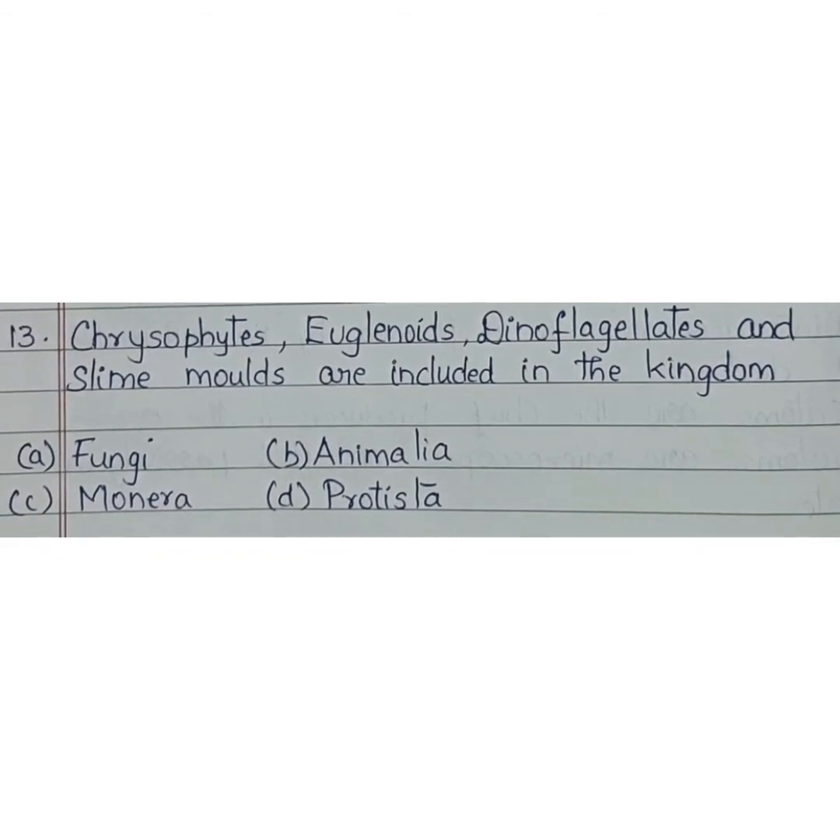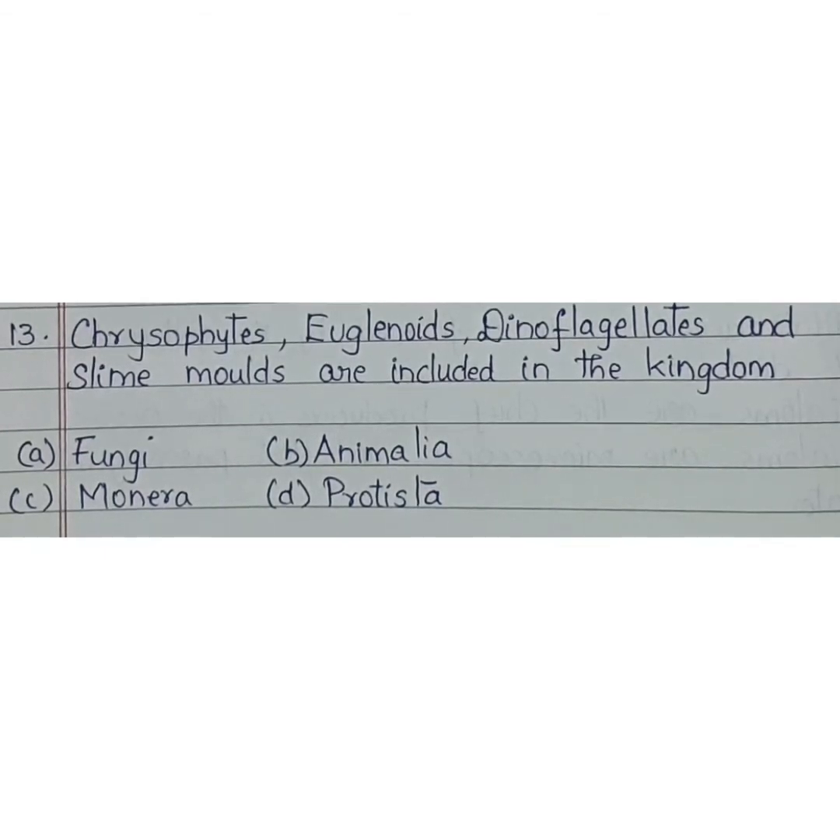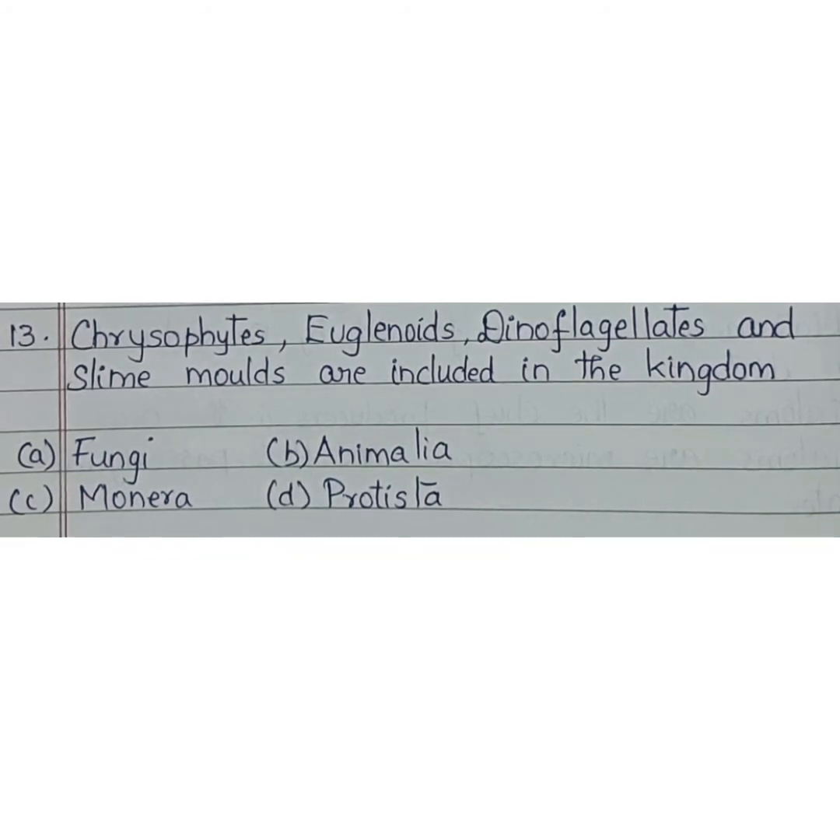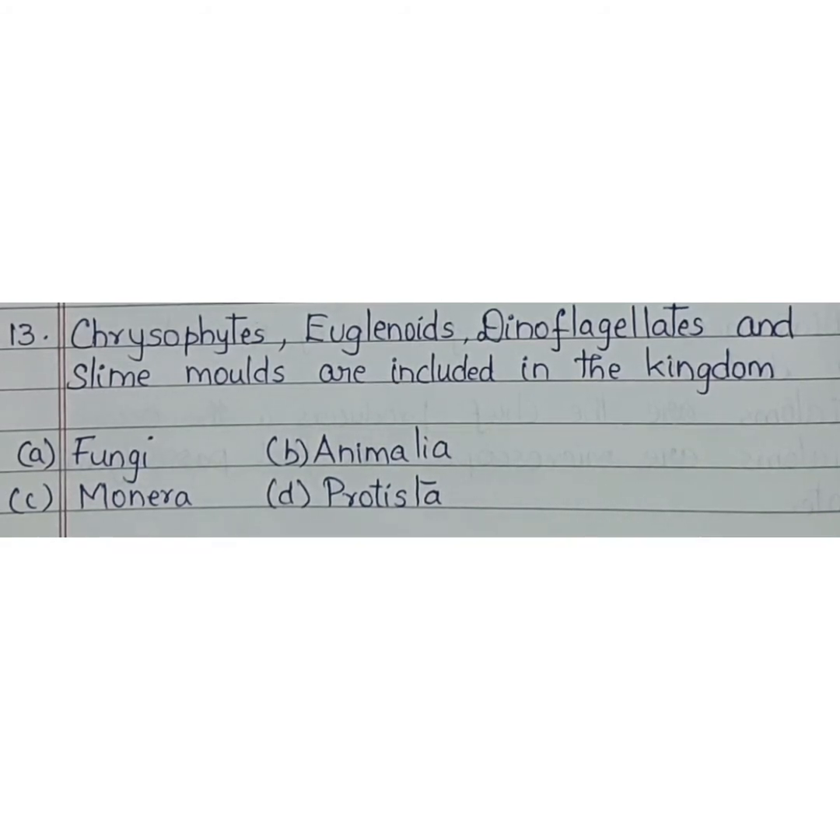Chrysophytes, euglenoids, dinoflagellates and slime molds are included in the kingdom. So all single-celled eukaryotes are placed under Protista. So this includes chrysophytes, dinoflagellates, euglenoids, slime molds and protozoans. So the correct answer is option D.